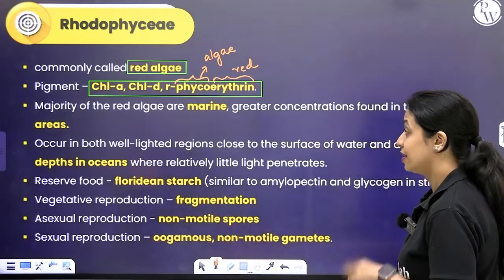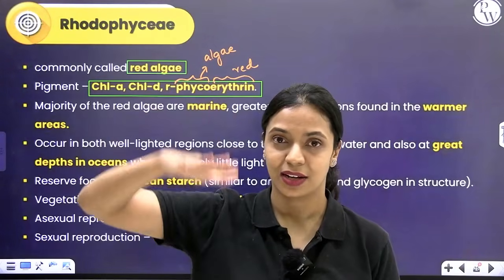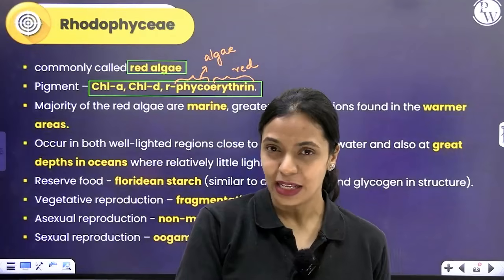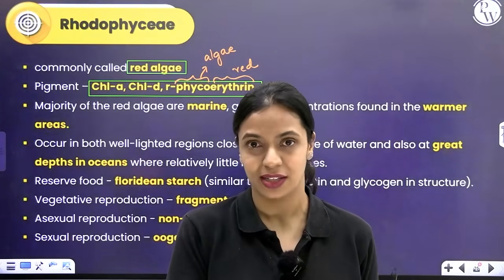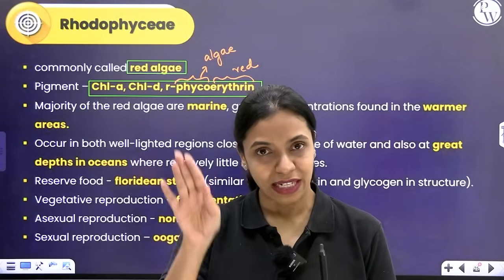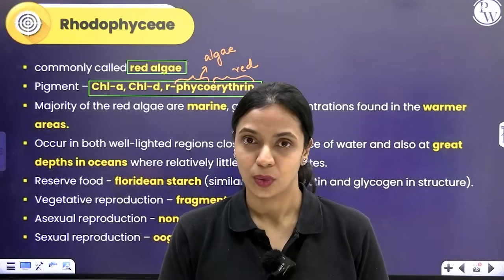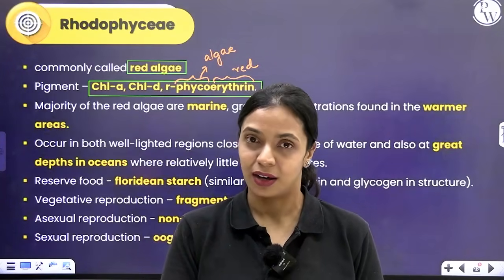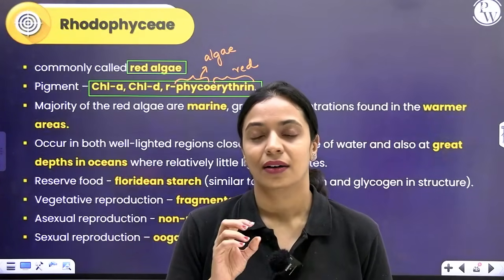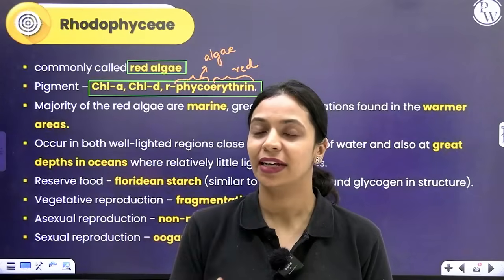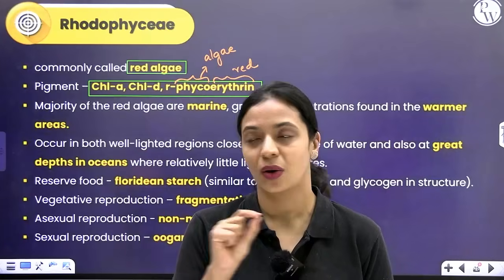You know how in oceans, plants can only survive and grow up to a level. Very deep inside the oceans, light cannot penetrate. If light cannot penetrate, photosynthesis cannot happen, and those organisms, plants, cannot survive, right? Even in the deepest part of the oceans where no other plants can grow, apparently red algae can grow, because different pigments have the ability to absorb different wavelengths of light. The red pigment, phycoerythrin, has the ability to absorb wavelengths of light which other organisms or other pigments fail to absorb.